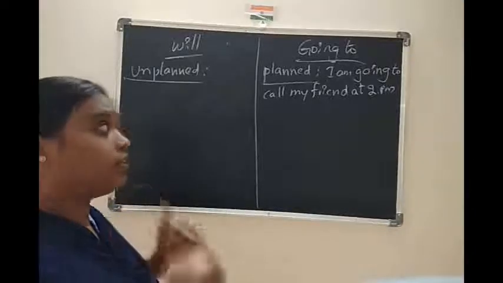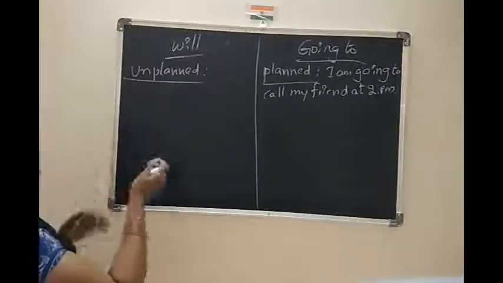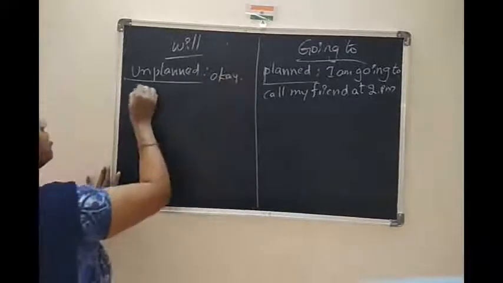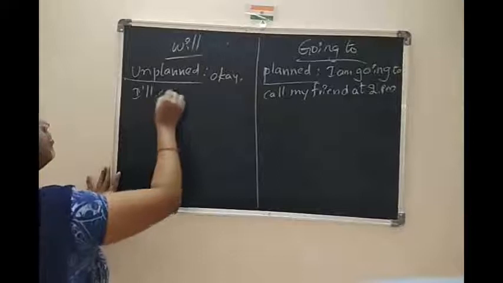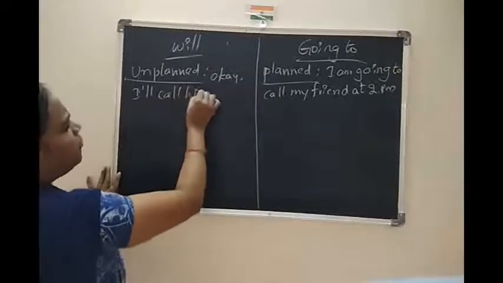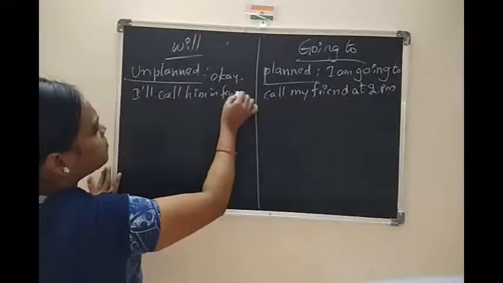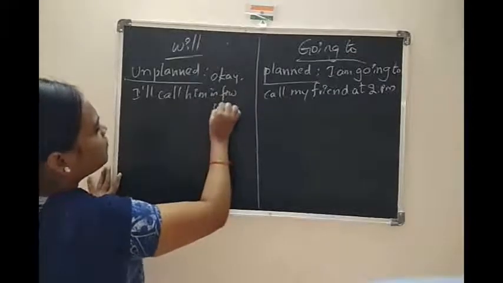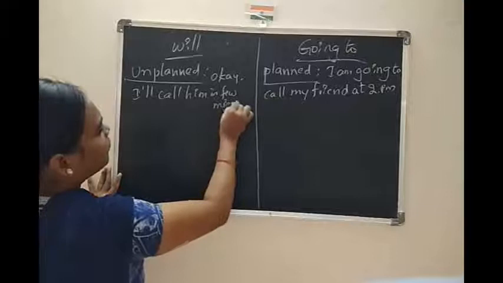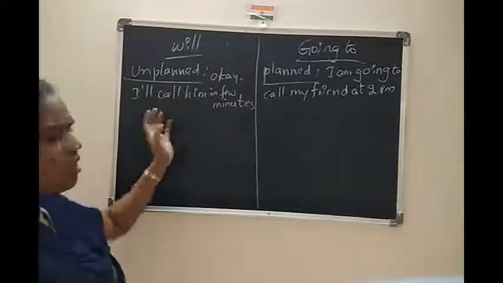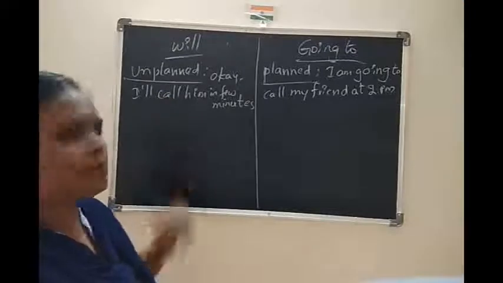Then at the moment of speaking, he decided, okay, I'll call him later, in a few minutes.